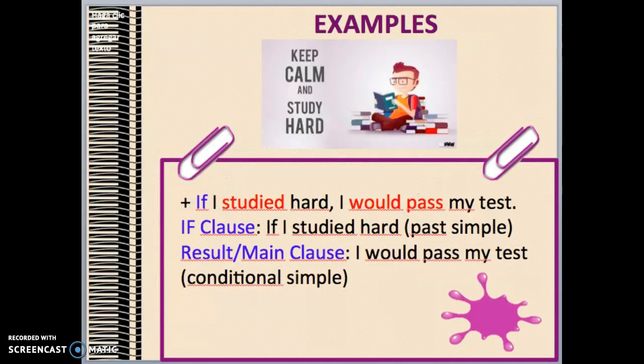Examples. If I studied hard, I would pass my test. The if clause, the condition, is if I studied hard, which is in the past simple, while the result or the main clause, I would pass my test, is in the conditional simple.